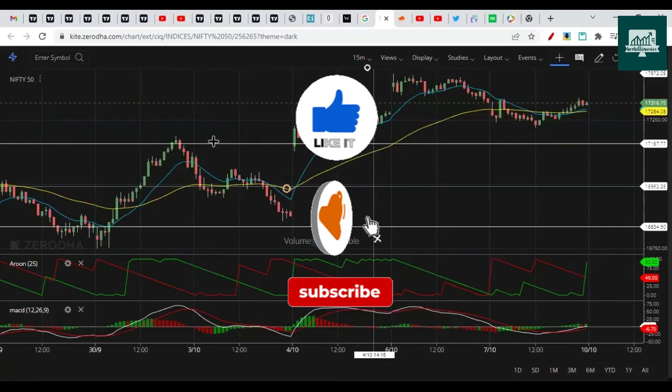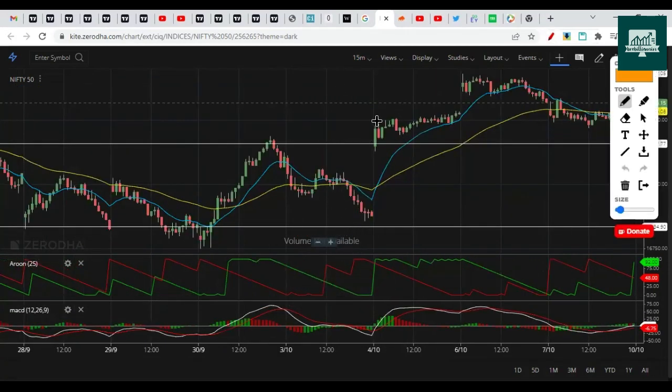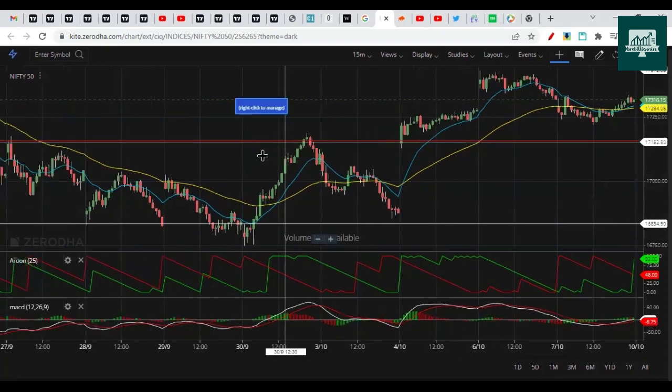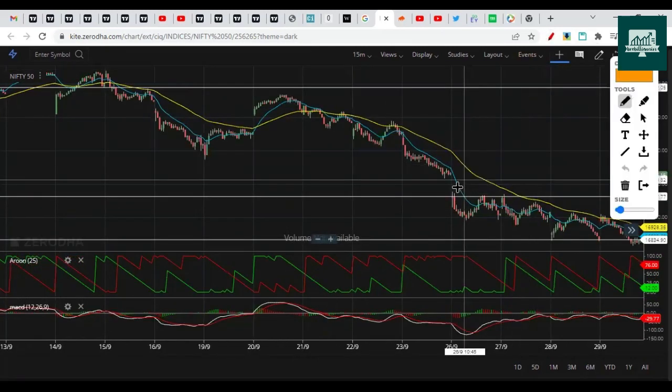So on this day you can see it opened a gap up and the first 15-minute candle was bullish. The entire day it traded bullish on the upside. Here the first 15-minute candle was indecision, it went sideways and then dropped on the downside. So the first 15-minute candle is important. On this day of gap down, the first 15-minute candle was indecision, then the next candle broke its low, then the dip continued in the next couple of sessions.